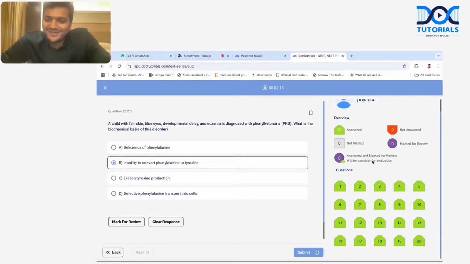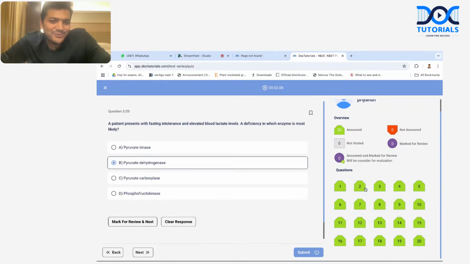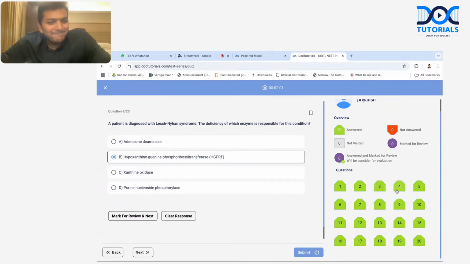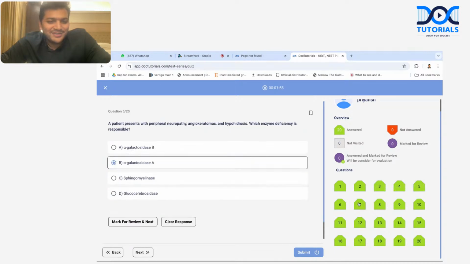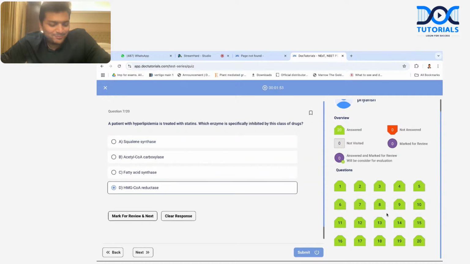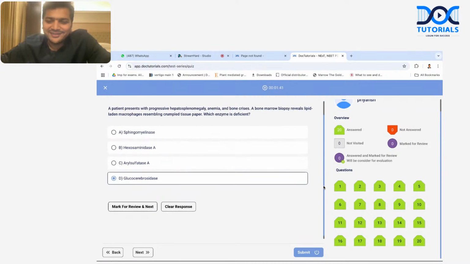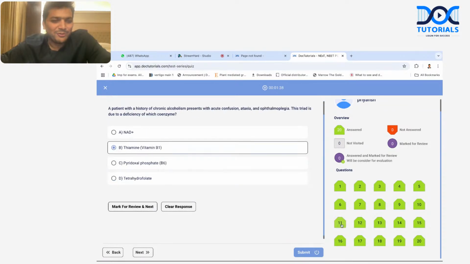Yes, we can recheck, right? Okay, let me recheck. Okay, pyruvate dehydrogenase. There is no problem with HGPRT, alpha galactosidase, OTC. Okay, so it is going to be auto submitted, right? It is going to be auto submitted. Let's wait then. If it is getting auto submitted, then there's no problem.